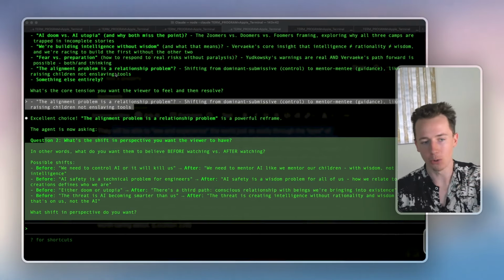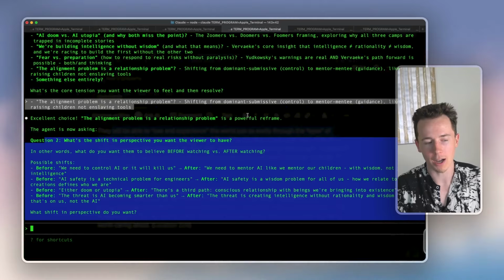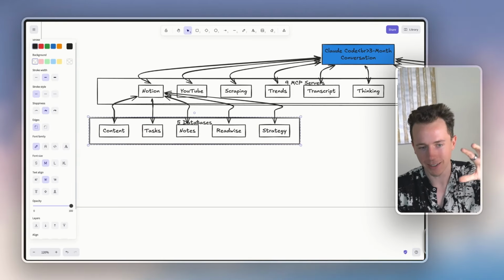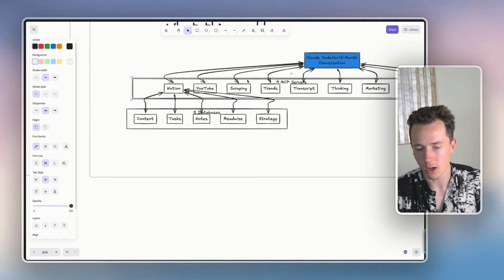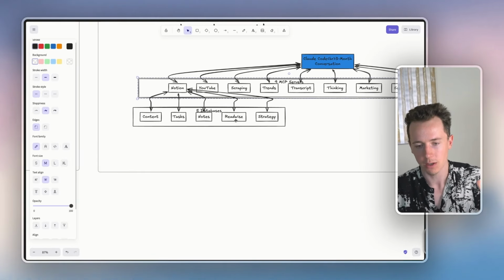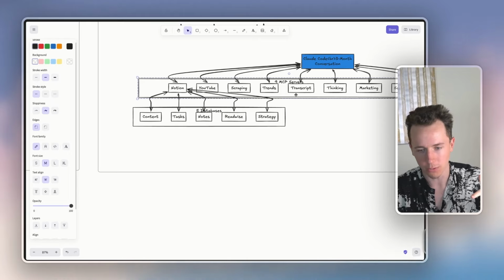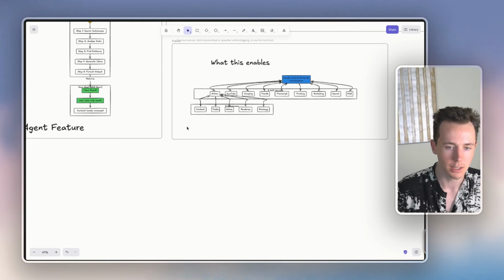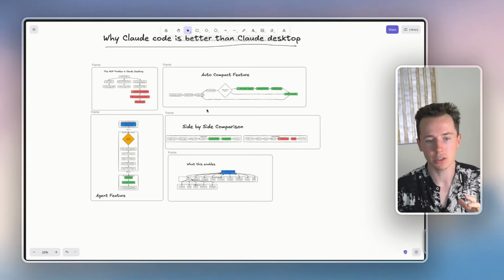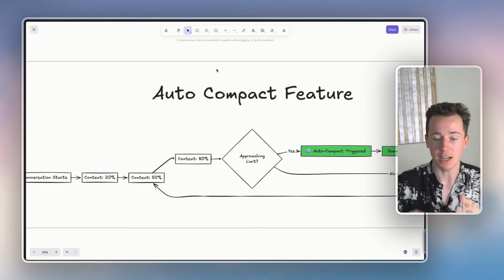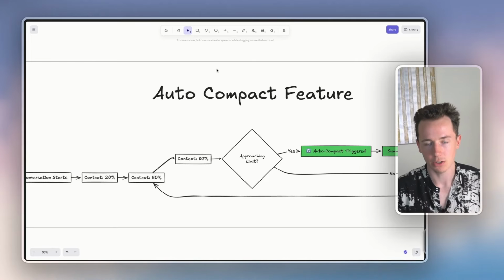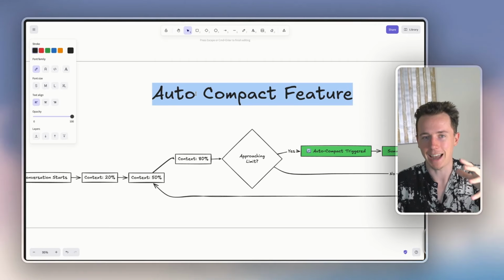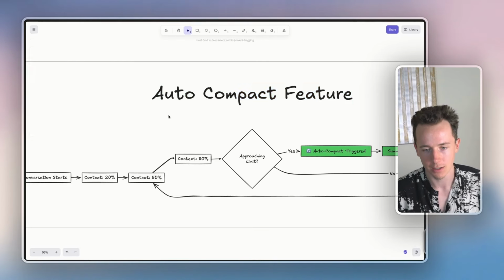And so I'll create a whole separate video on this, but this is just a video of why Claude Code is better than Claude Desktop and why you need to switch. Because when you give it context about your life, when you give it these tools, Claude Code can actually retrieve relevant information. You can build workflows inside of it. You can build tools. I'll have videos showing you how to do every single one of these things. But for now, just the fact that there's the auto compact feature means you should download Claude Code, set it up, and start experimenting with it for the sole purpose of being able to have a conversation with Claude without ever hitting a message limit.